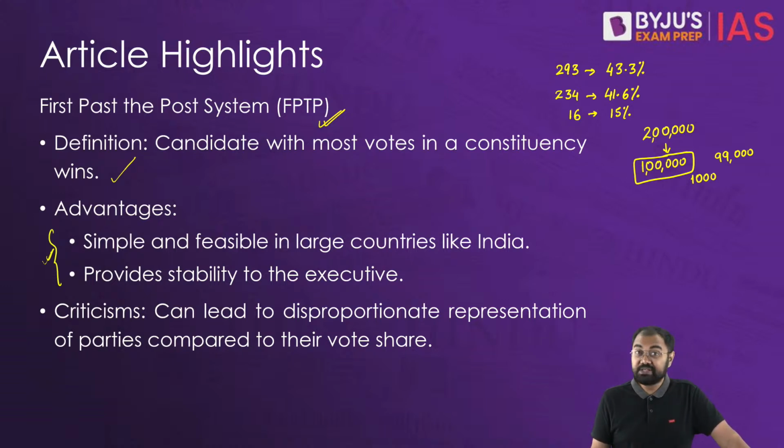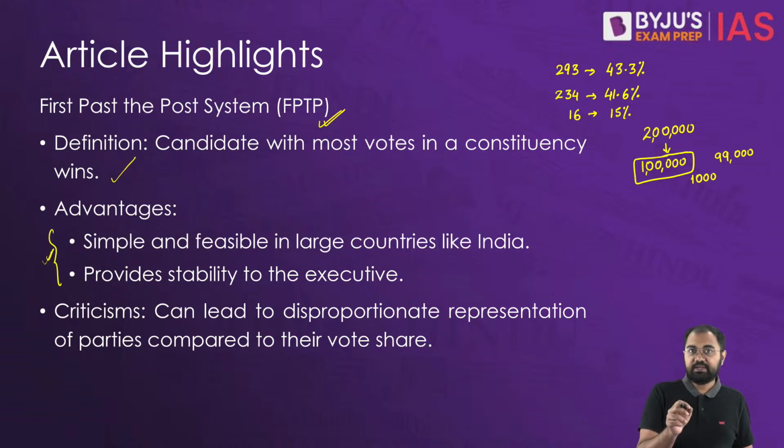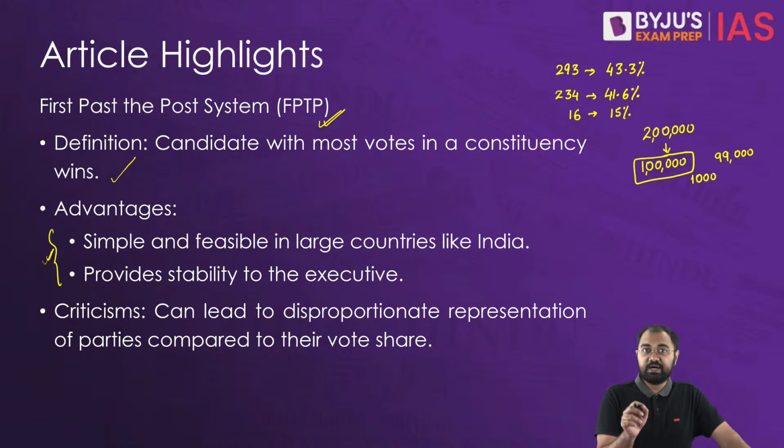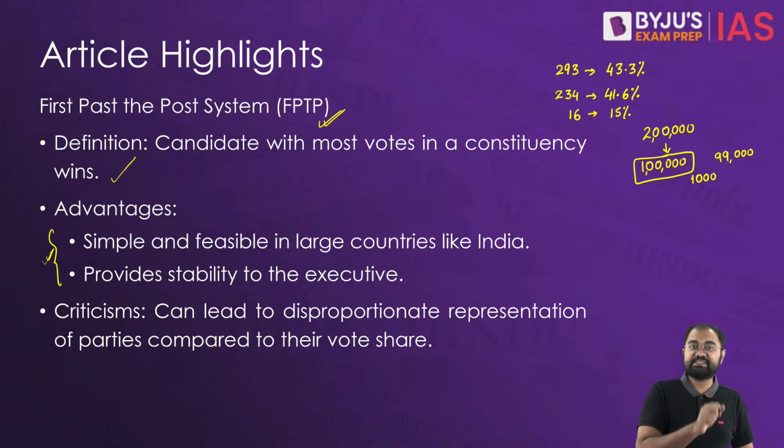Now when it comes to criticism, very often it can lead to over or under representation of the political parties relative to their vote share. There are historical examples here. For example, the Congress party won 75% of the seats in the first three elections after India's independence, with only 45 to 47% of the vote share.